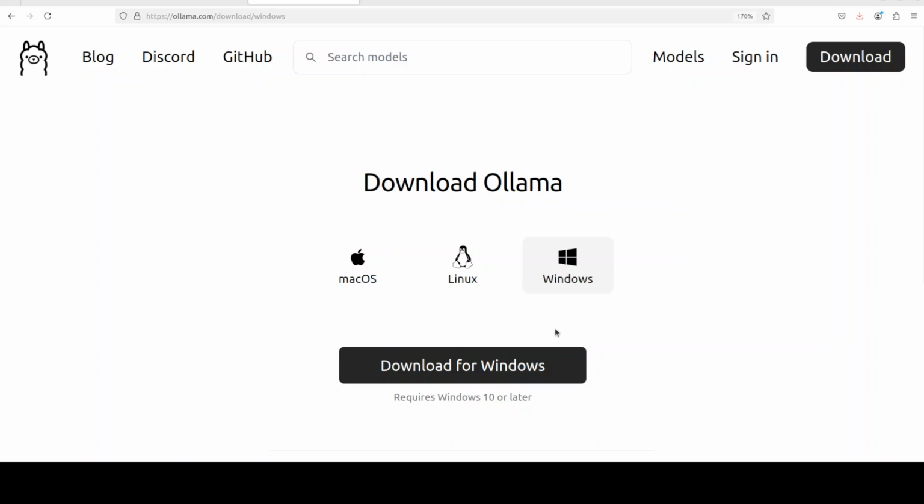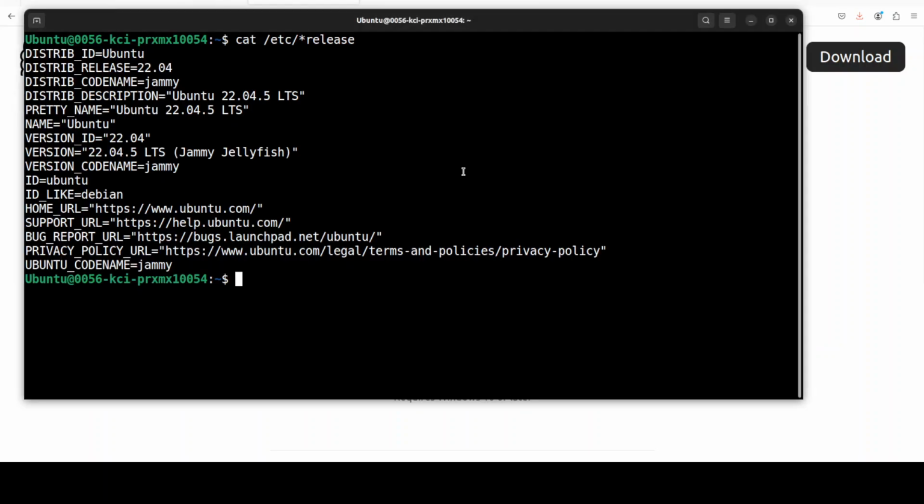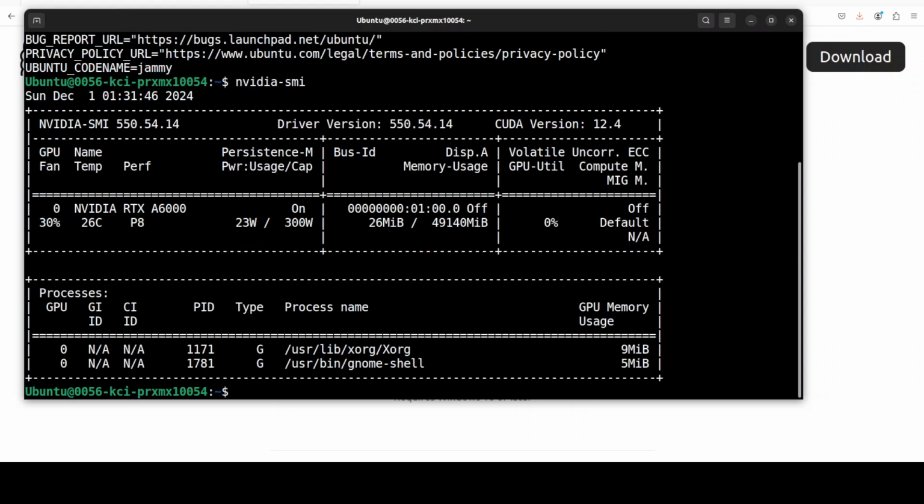I already have installed it on my system, which is this Ubuntu 22.04, and I have one GPU card, NVIDIA RTX A6000 with 48 GB of VRAM courtesy Mass Compute.